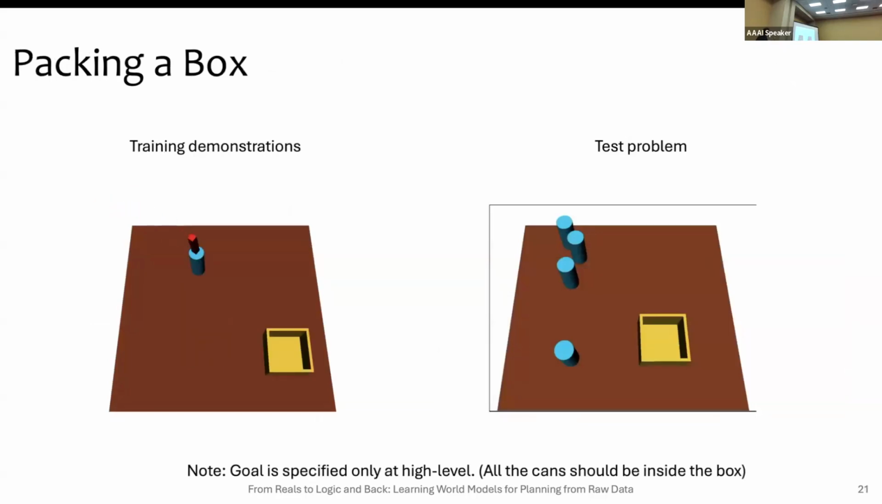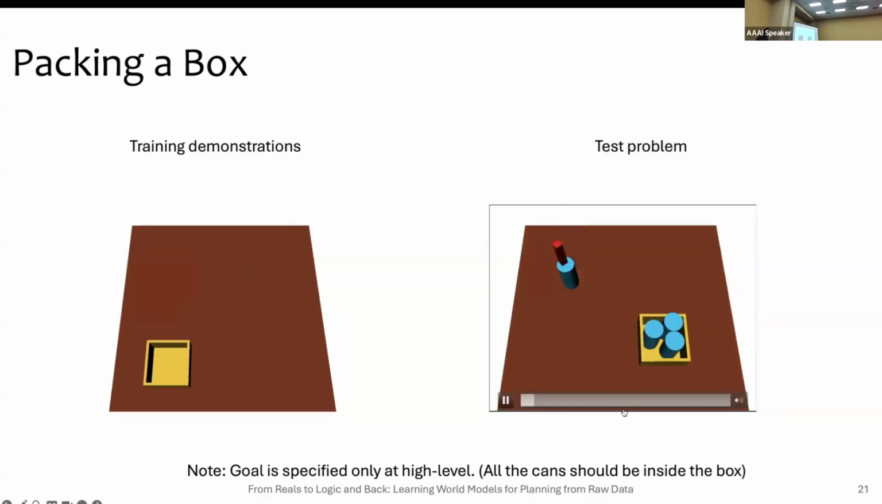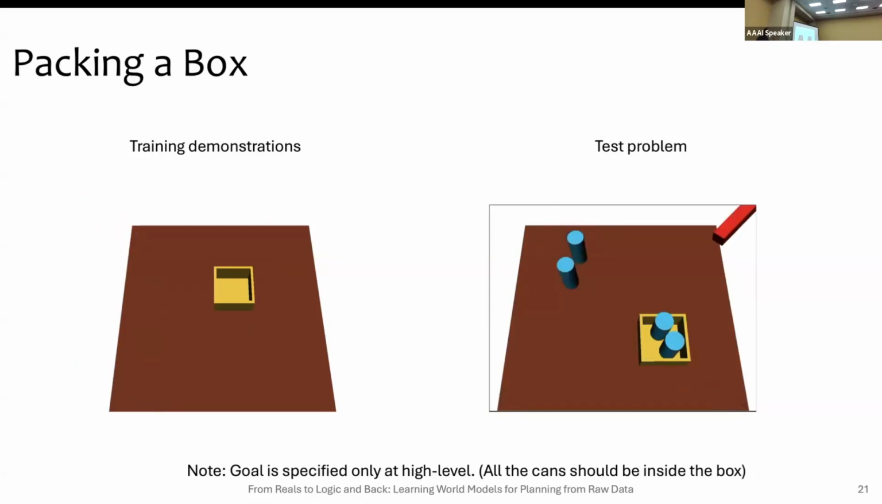The last domain, we had to pack a box with 4 objects. The training demonstration has only 1 object, and then we generalize it to 4 objects. Similarly, you can see the placement of the objects was very tight, so it has to learn really nice relations and how to execute those actions.